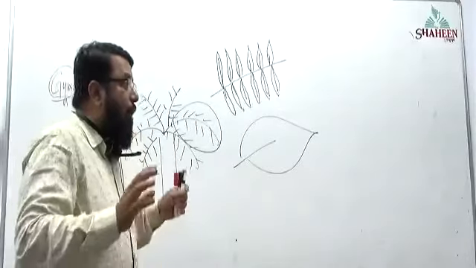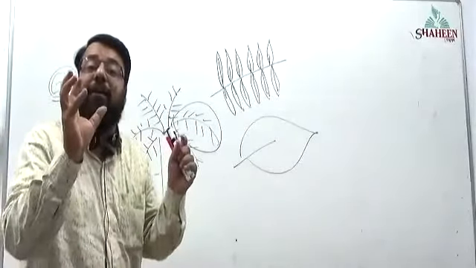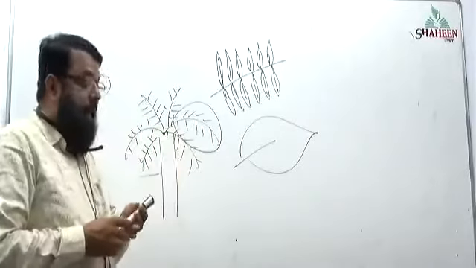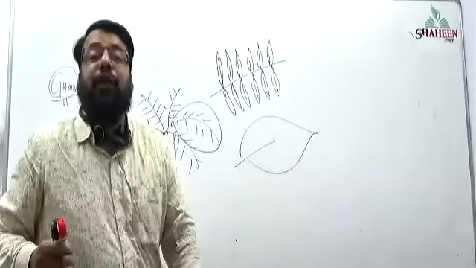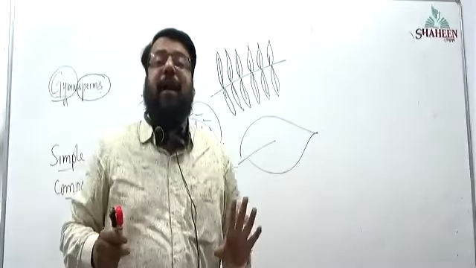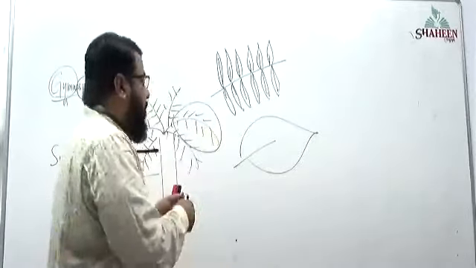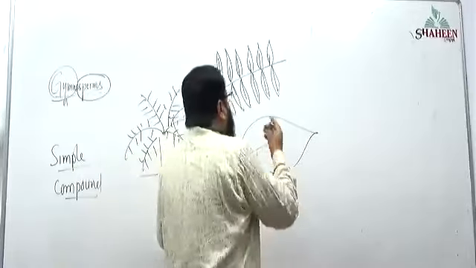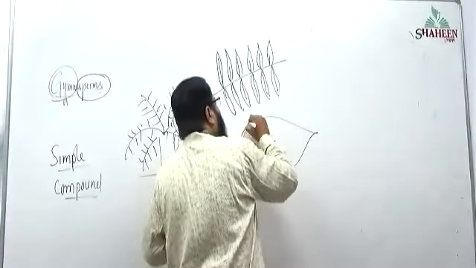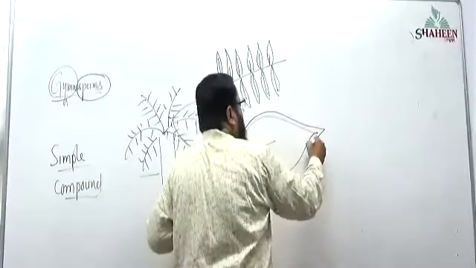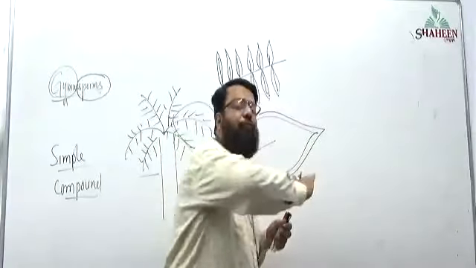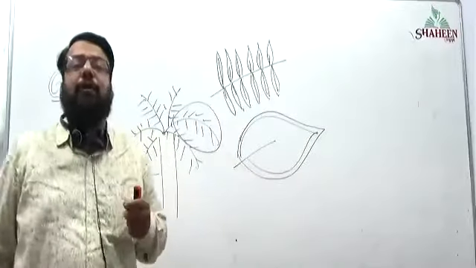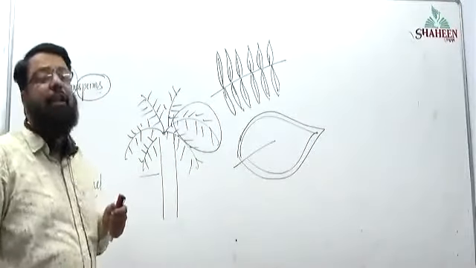Okay, now the quality and the special characters of these leaves. These leaves are adapted to xerophytic condition. They will have a thick cuticle, a waxy covering over the leaf. A complete epidermis, a complete leaf is covered by means of wax. That is called as waxy covering. That is called as cuticle.